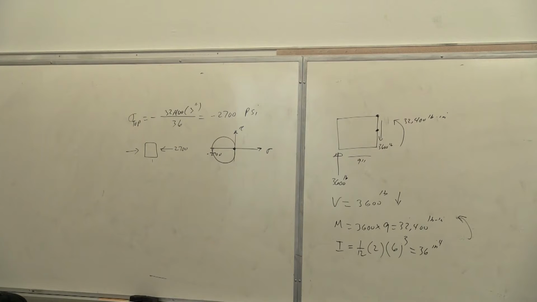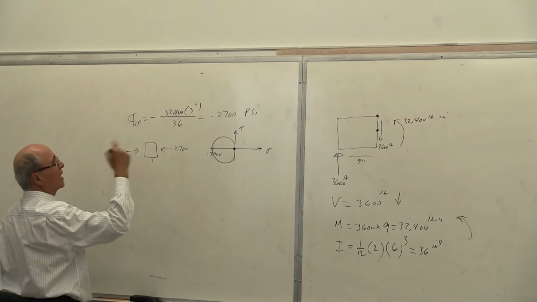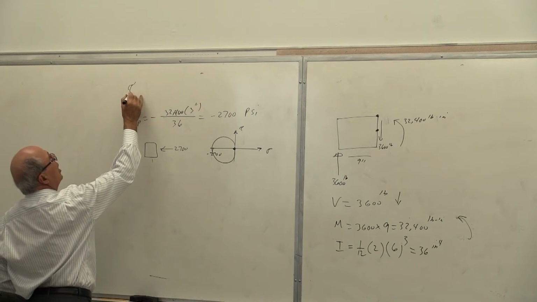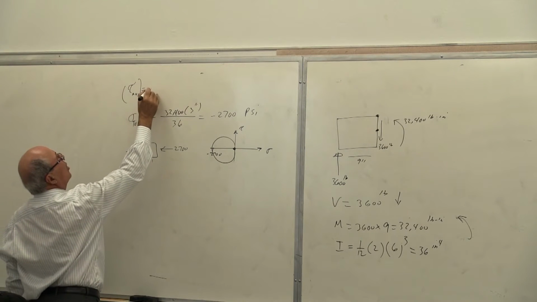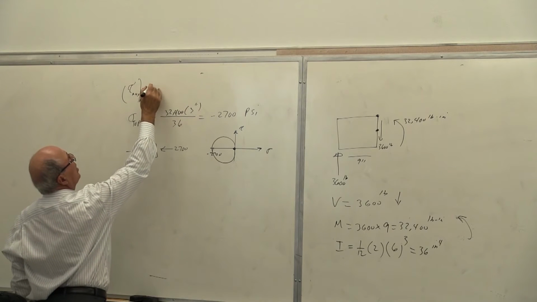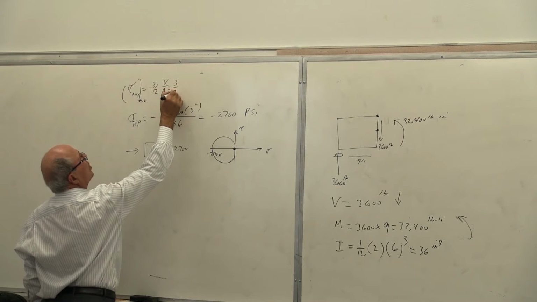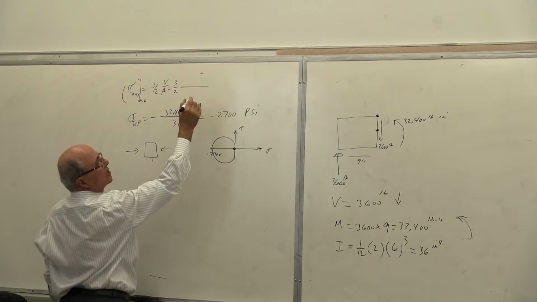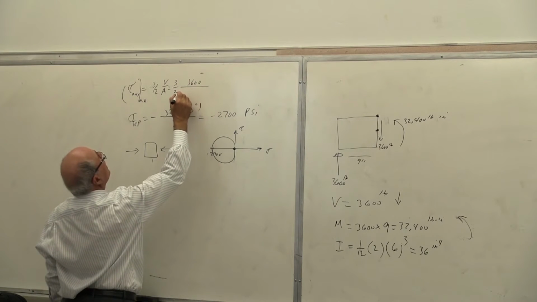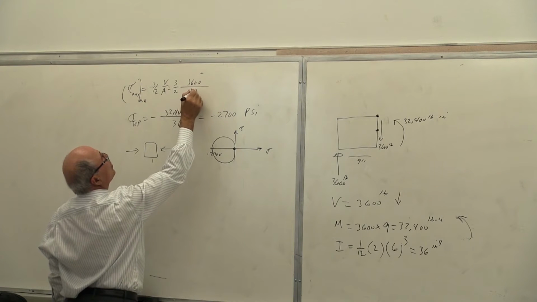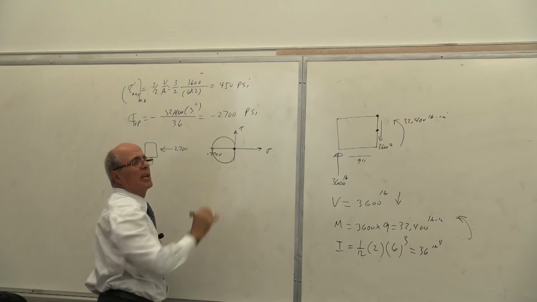Let's calculate that one. So what I'm saying is that as soon as I calculate sigma on top, which is the maximum normal stress, let's calculate tau. Tau max on the neutral axis is also equal to plus or minus, doesn't matter for timing. It's equal to 3/2 V over A, which is equal to 3/2. Shear was how much? Shear was 3,600 divided by area. Area is 6 times 2. So you calculate that one. That becomes 450 PSI. Is that correct or not?